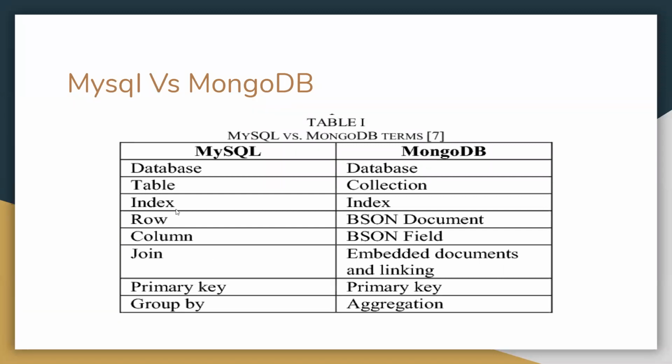We have joins also in MongoDB. Earlier it was not available. So embedded documents and linking. We also have a primary key in MongoDB. We can see group in MySQL; if there is group by, we can use aggregation in MongoDB. So this is the basic difference between MongoDB and MySQL.